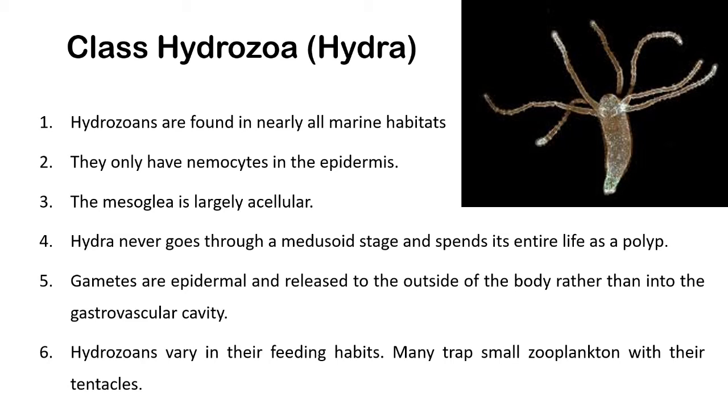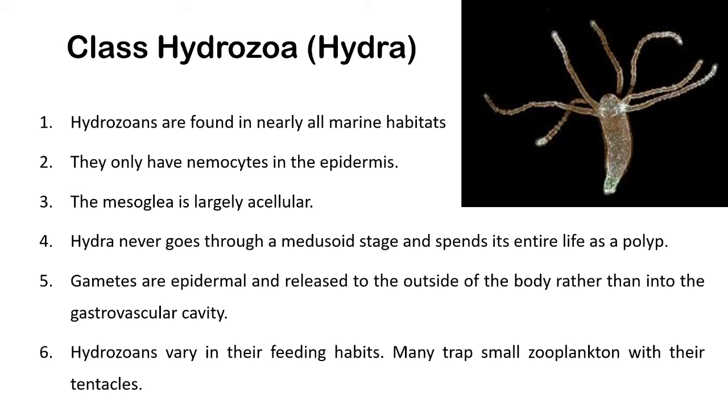Hydra shows high power of reproduction by the process of budding. So Hydra never goes to the medusoid stage and spends its entire life as a polyp. Gametes are epidermal and released to the outside of the body rather than into the gastrovascular cavity.